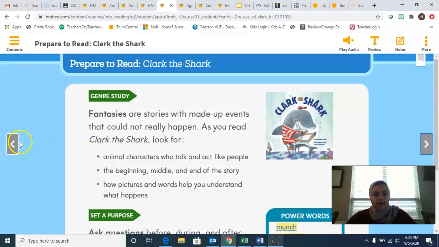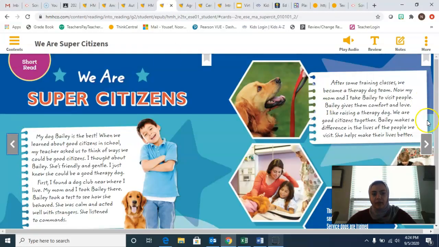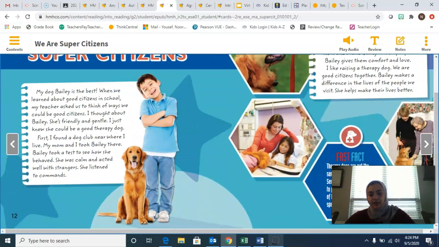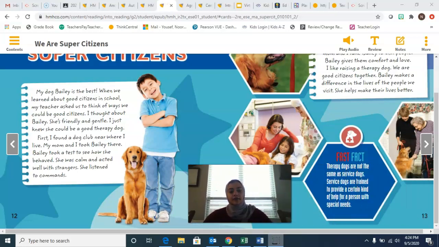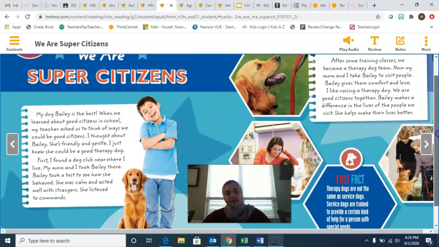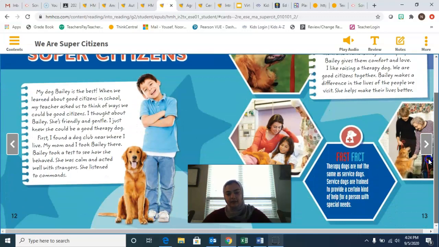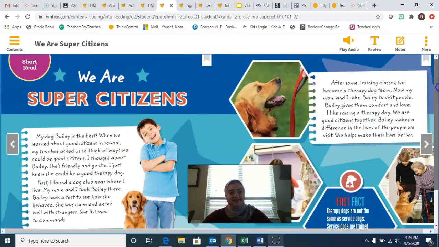Let's talk about the story real quickly. We Are Super Citizens. Is this fiction or nonfiction? This is nonfiction because it's a real story, okay? Now let's talk about the author's purpose. What was the author's purpose of writing this? Was it to persuade us, to entertain us, or to inform us?